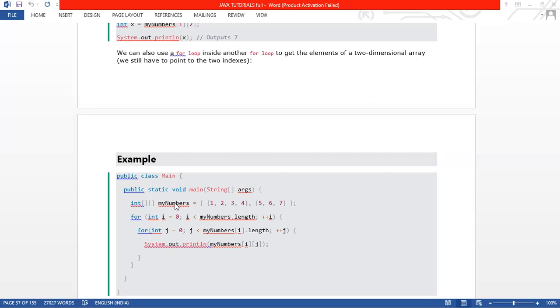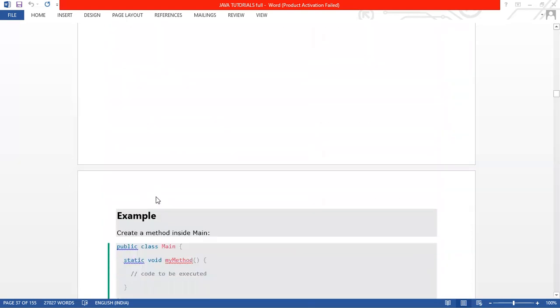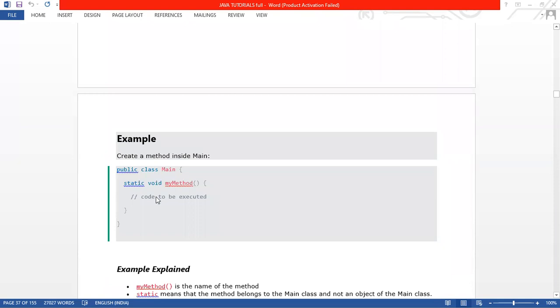That means whenever you are declaring any method, you need to use only one keyword from those two, either public or static. But because this is the main method and it has its own syntax, that's why I have written public and static together in the main method declaration. We cannot change anything in that. But when we are creating a method ourselves, we need to declare either static or public just before the method. Here I have declared static.